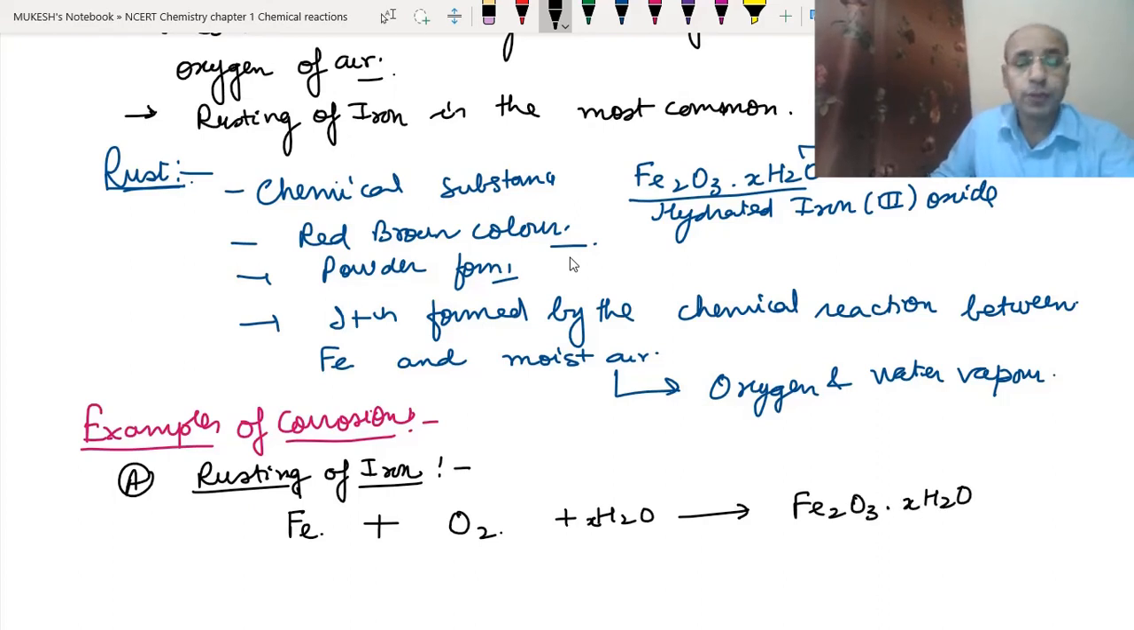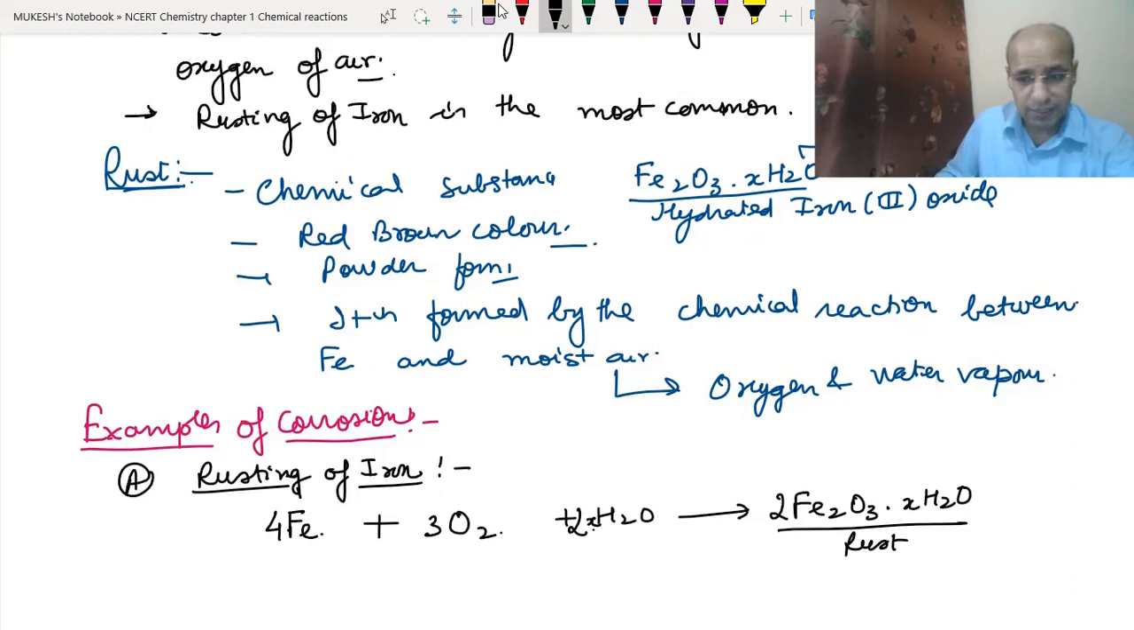Fe2O3.xH2O. Now we have to balance it. So we can write 3 here, so it will become 2, so now Fe becomes 4. So our equation becomes 4Fe, and we have to write the 2 here also. So 4Fe plus 3O2 plus 2xH2O, arrow, 2Fe2O3.xH2O, and this is the rust. And this is the hydrated iron oxide. Iron means the valency we will write 3, oxide, so this is the rust.